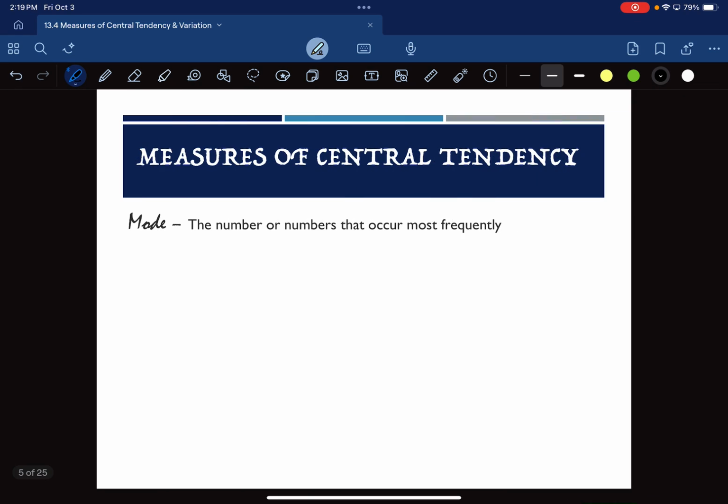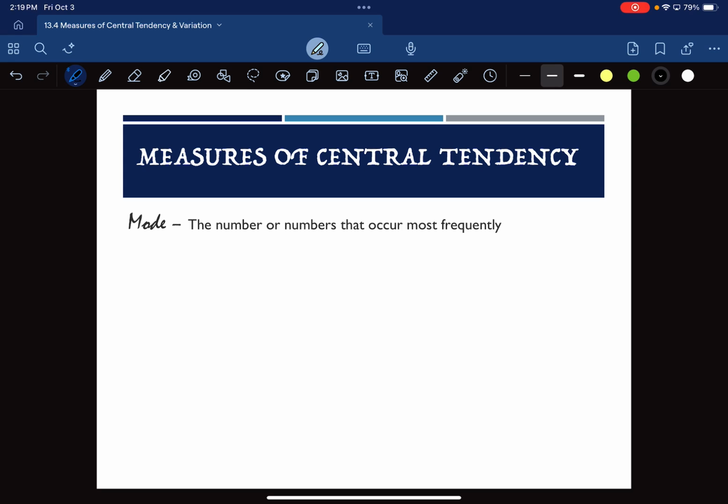The last one's mode. Mode is the value or values that occur most frequently. So it can be more than one. If you have 2 modes, it's called bimodal. 3 modes would be trimodal, okay? If every value occurs the exact same number of times, then there's no mode. That's the only time there's no mode, if everything's occurring exactly the same number of times.